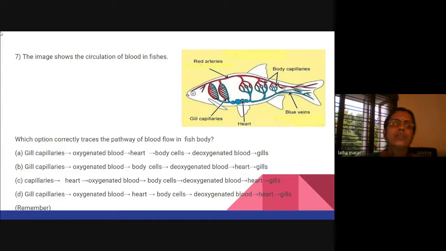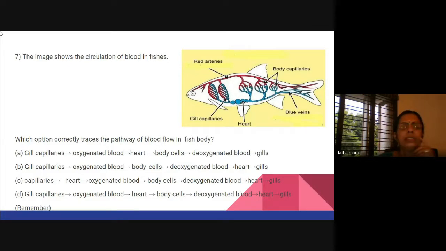This image shows the circulation of blood in fishes. Now, this is actually the same as the one in the teachers' resource on cbse.nic.in. In the teachers' resource, there are innumerable questions which you can reframe yourself and give to the children. We have already taught the children what is single circulation and what is double circulation. So here, the picture is given of a fish and various options are given. Which option correctly traces the pathway of blood flow in a fish?